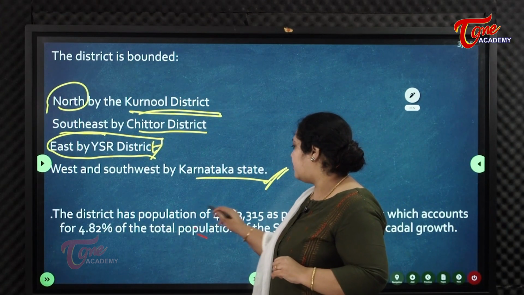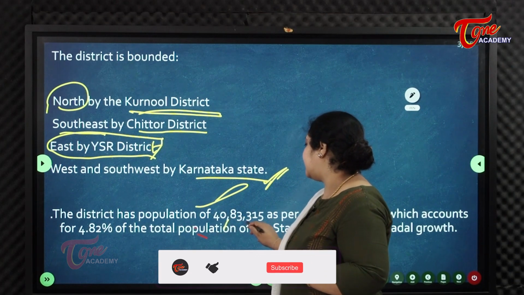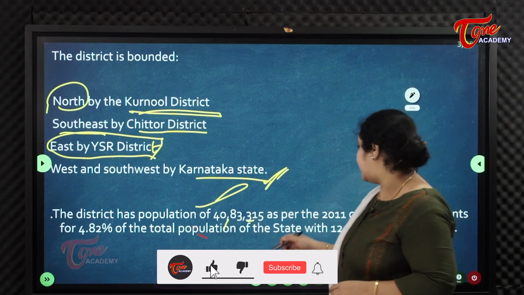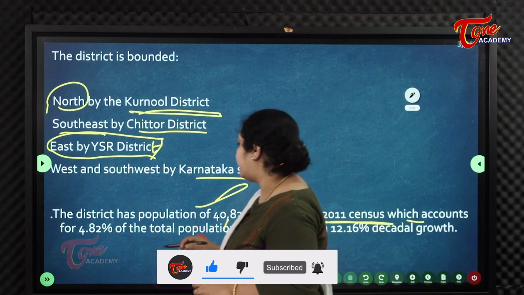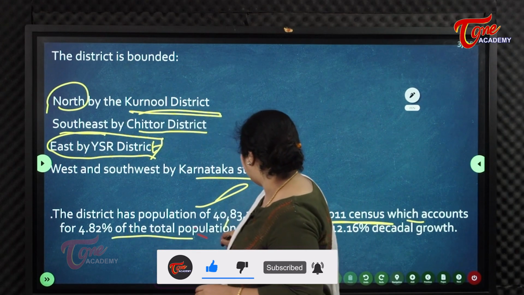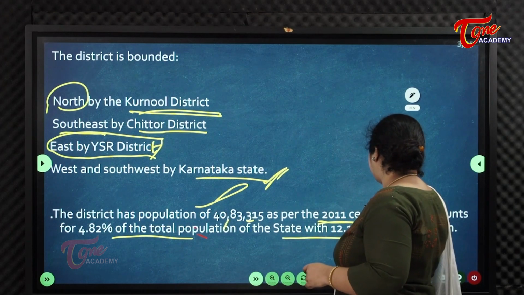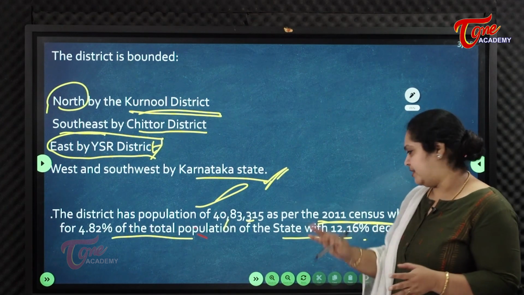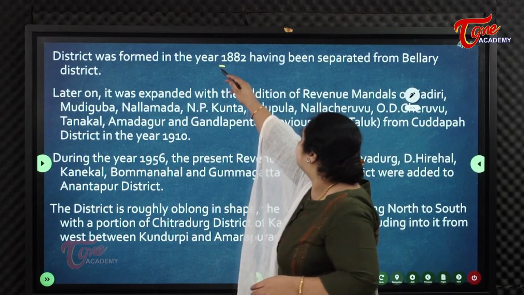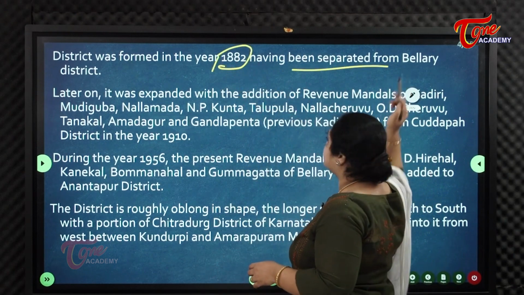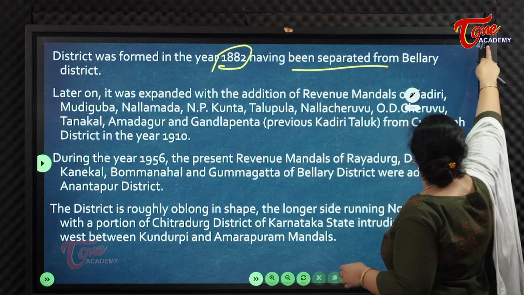The district has a population of 40,83,315 as per the 2011 census, which accounts for 4.82% of the total population of the state, with a 12.16% decadal growth rate. Again, the district was formed in the year 1882, having been separated from Bellary district.